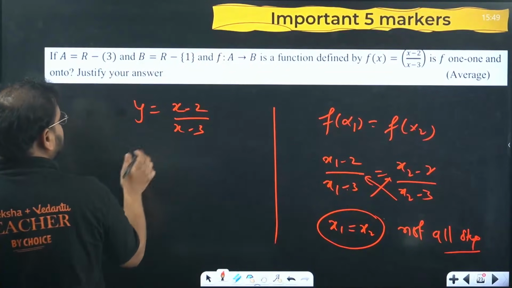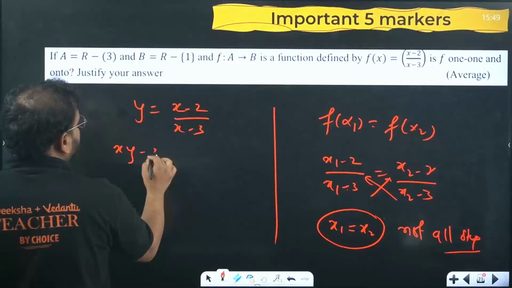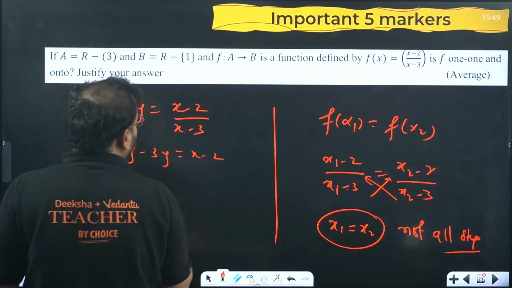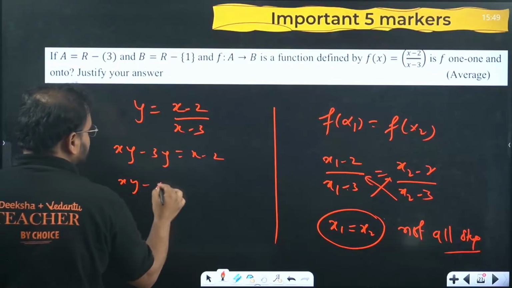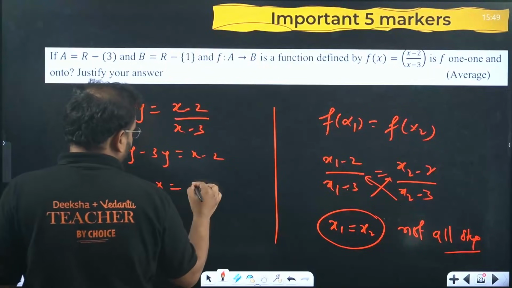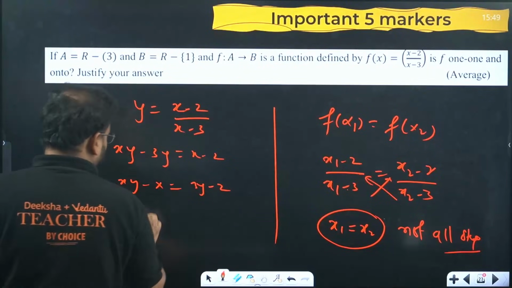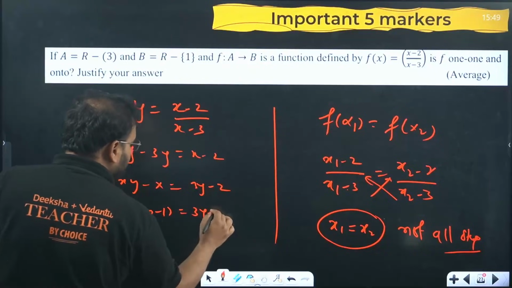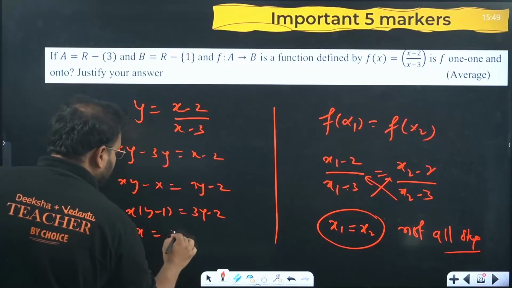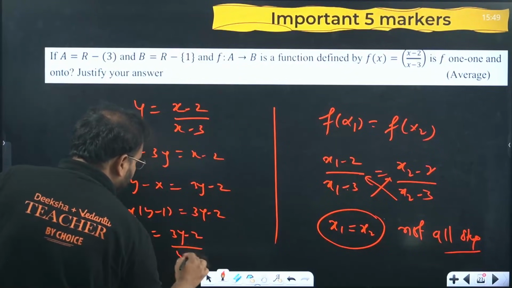From here, simply make x the subject. So you get xy - 3y = x - 2, okay. Bring x over here, 3y over there. You get xy - x = 3y - 2. Take x common, you get x(y - 1) = 3y - 2. From here, you're getting x = (3y - 2)/(y - 1).